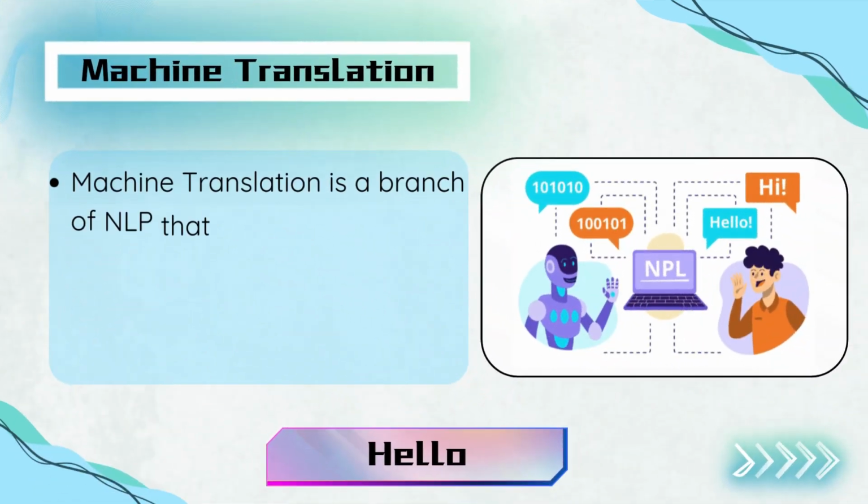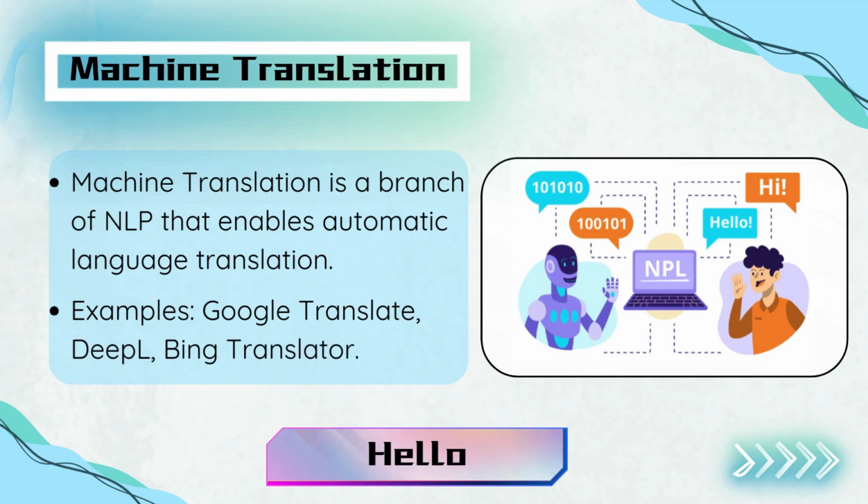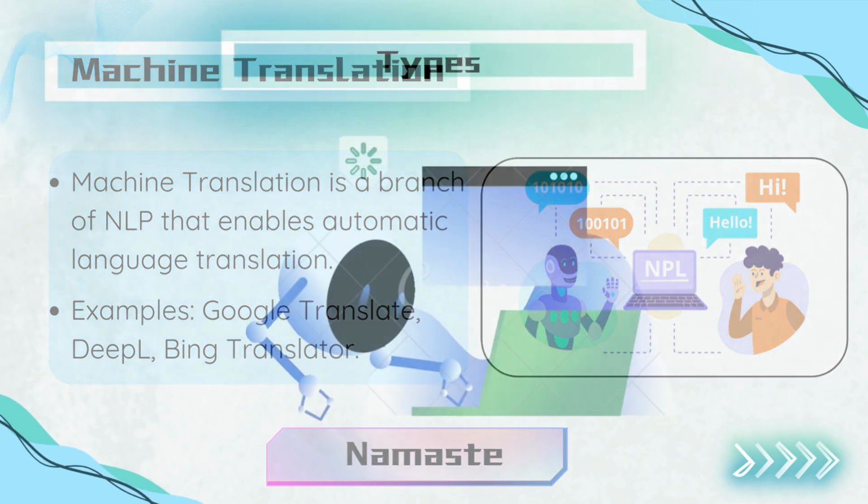Now, let's talk about machine translation. It is a subfield of NLP that focuses on automatically translating text from one language to another. Some of the most popular examples include Google Translate, DeepL, and Bing Translator. These tools have transformed the way we communicate across borders. For instance, if someone types hello in English, a machine translation system can instantly convert it into bonjour in French or namaste in Hindi. But how does this work?